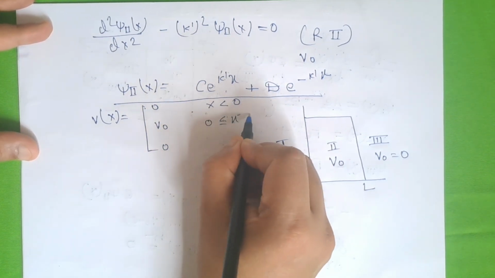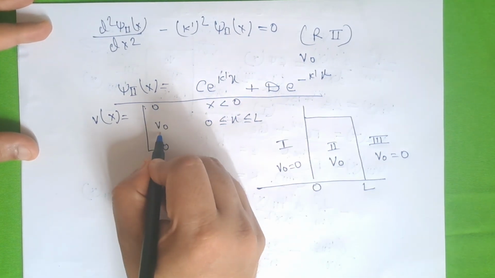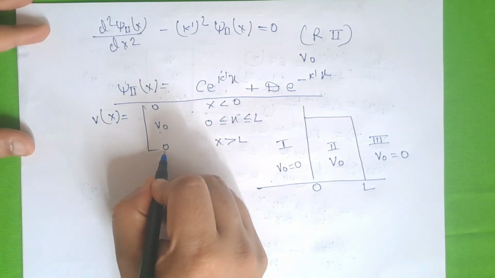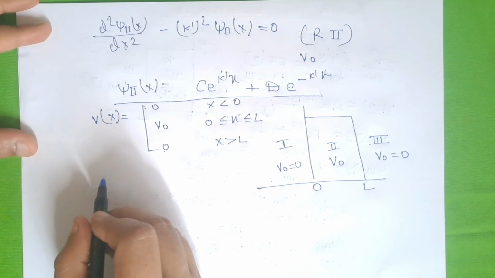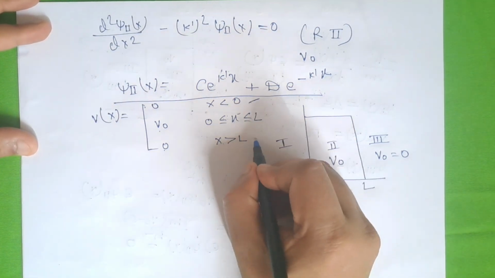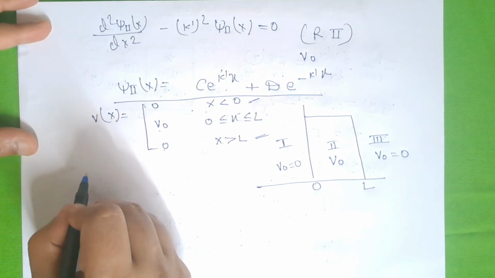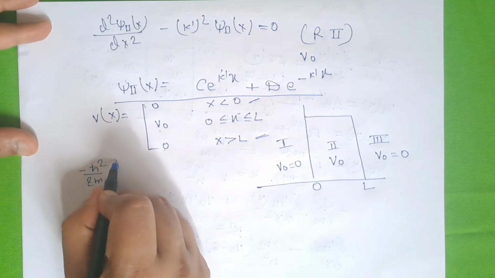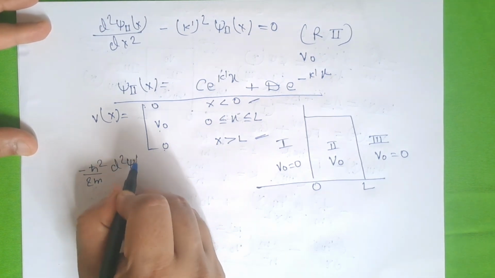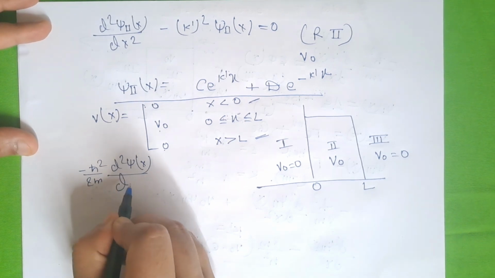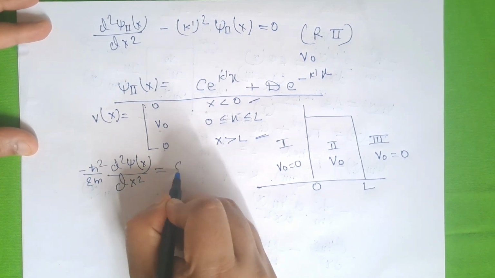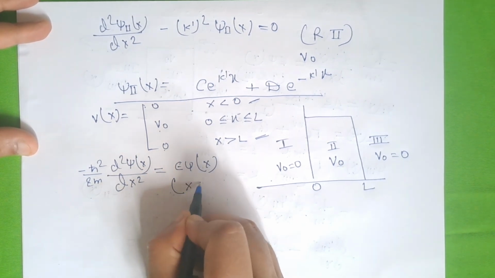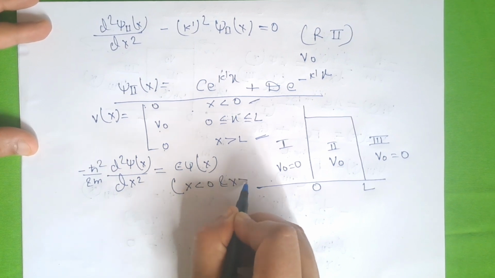From 0 to L, the potential energy is V naught. For x greater than L, again potential energy is 0. Again for region 1 and region 3, the Schrodinger wave equation will look like this, for x smaller than 0 and x greater than L.